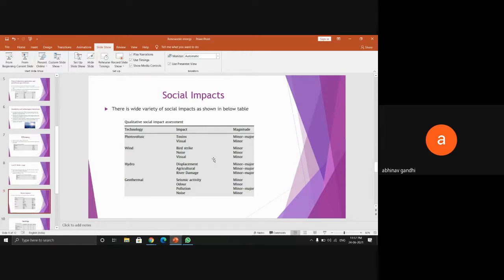So it has a major impact on the surrounding areas. Geothermal activities cause seismic activity and odor, which are minor, but in terms of pollution it creates a major impact.